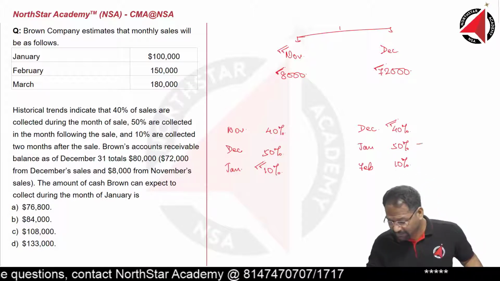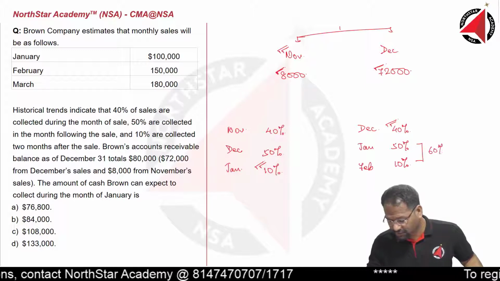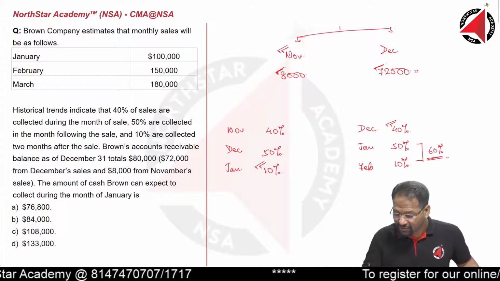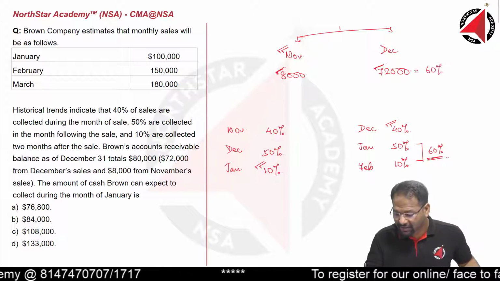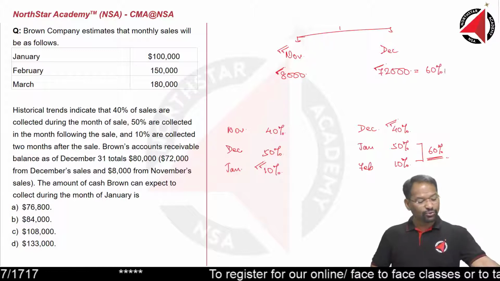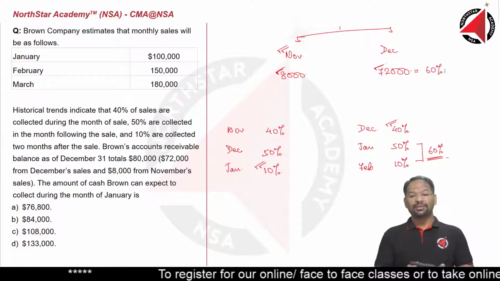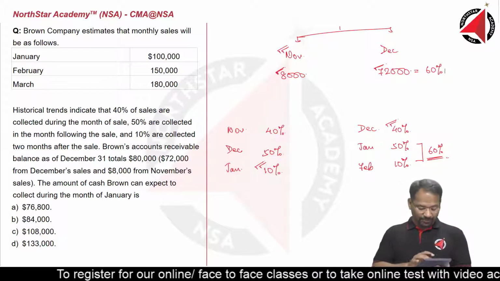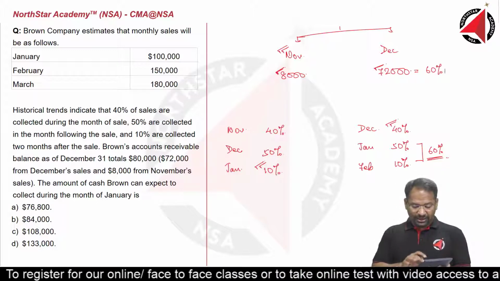The 60% portion. So can we say this 72,000 represents 60% of the portion? Answer is yes. If 72,000 represents 60%, then how much is the total sales for the month of December? We can calculate 72,000 divided by 60%.